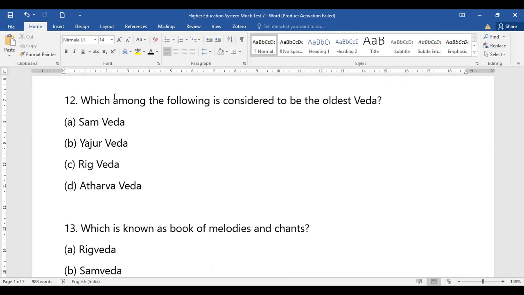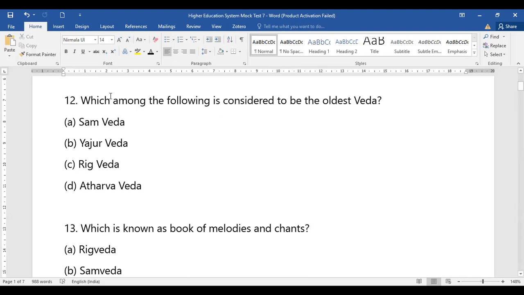Yes, and this answer should not be wrong at all. I have covered the topic of Vedas very well, even in the class when I did a revision class of higher education in ancient India, and when I taught you on the app also separately about the Vedas.